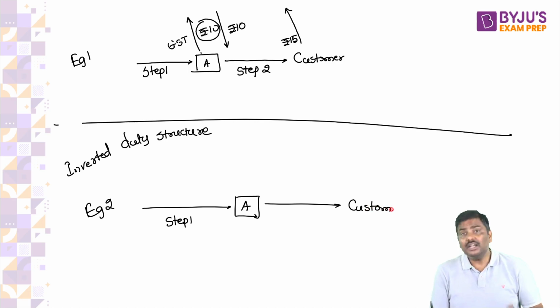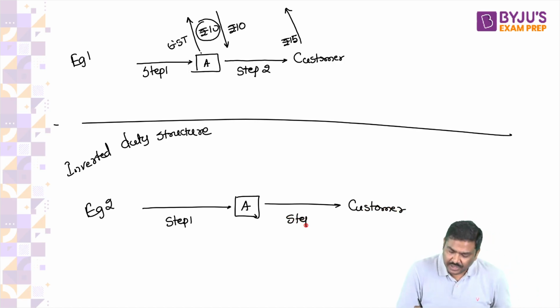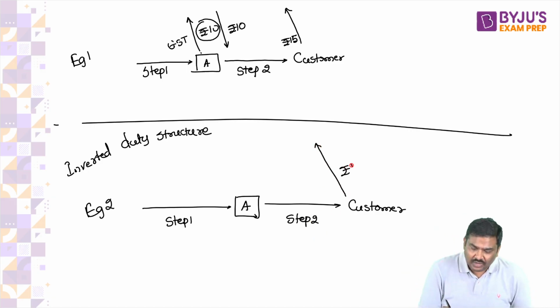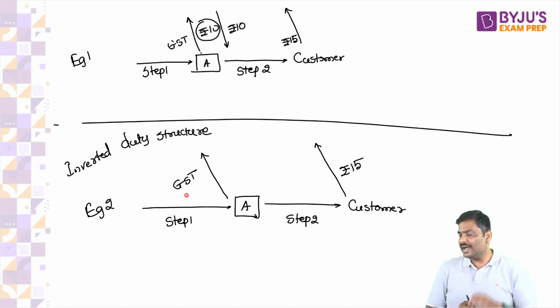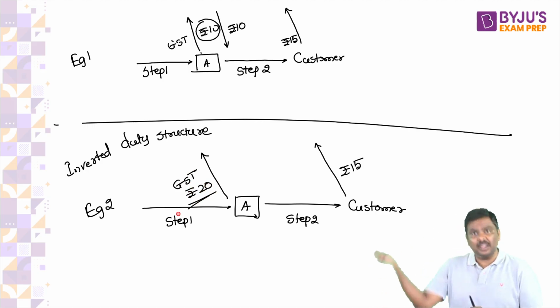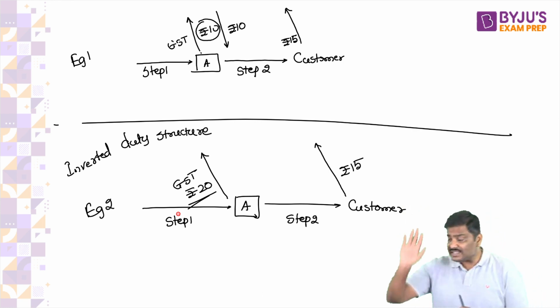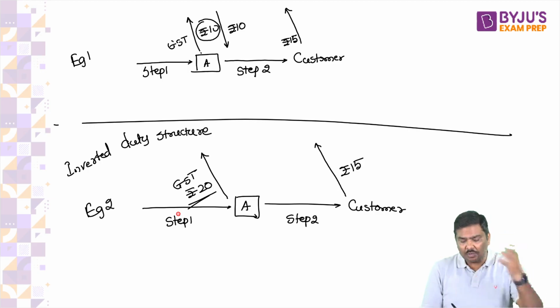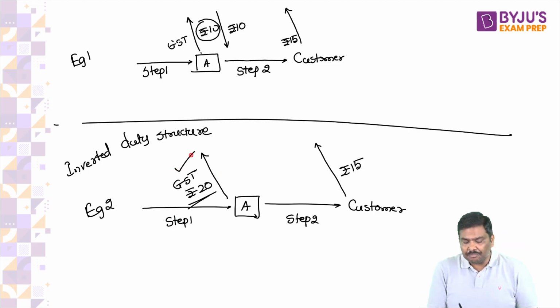Now, in inverted duty structure, understand this carefully, whatever taxes you collect from the customer and give to the government will be lesser than whatever taxes you pay to the government in the form of GST in the first step. I repeat, whatever taxes you collect from the customer and give to the government is lesser compared to whatever taxes you pay to the government when you purchase inputs to manufacture the product.